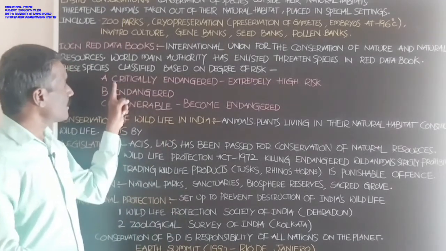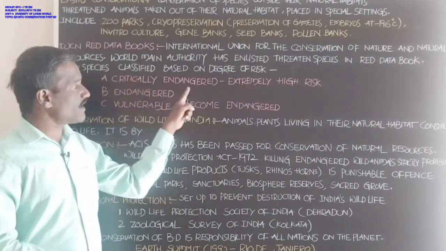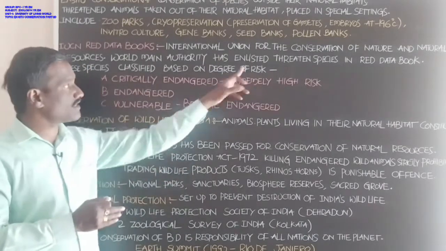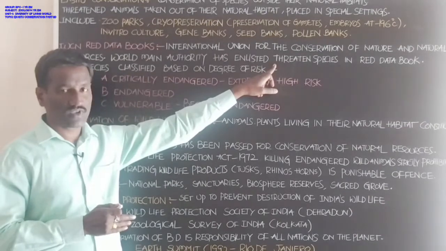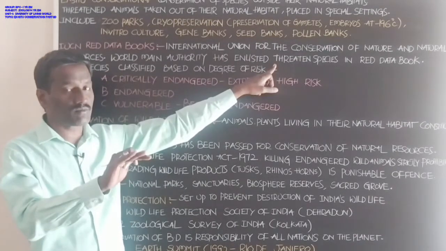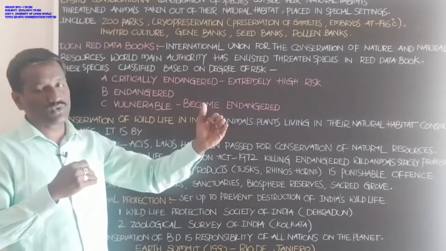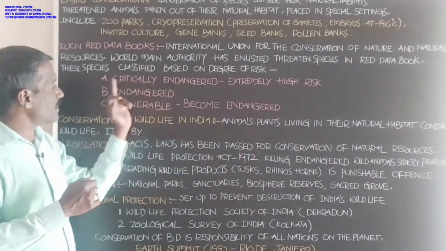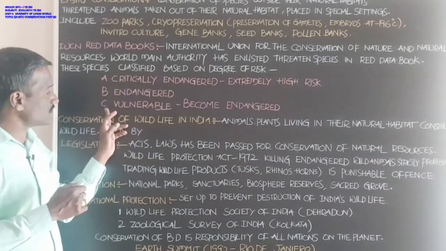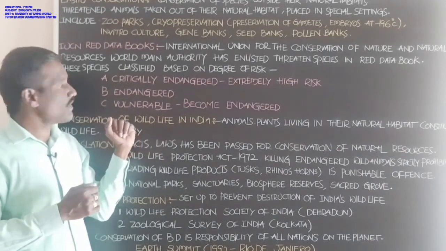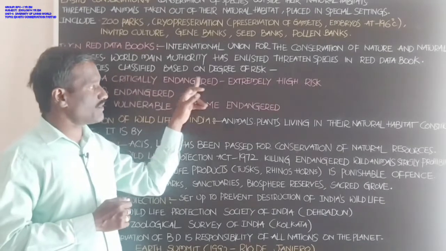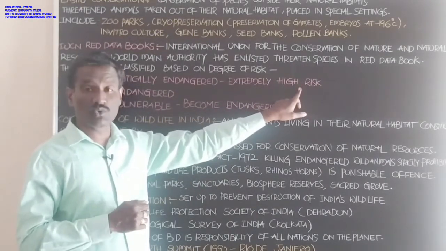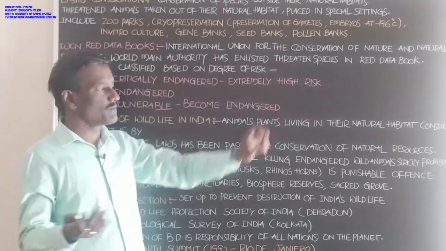There are three categories of threatened species enlisted in the Red Data Book: A, critically endangered; B, endangered; and C, vulnerable. Critically endangered means extremely high risk to extinct.